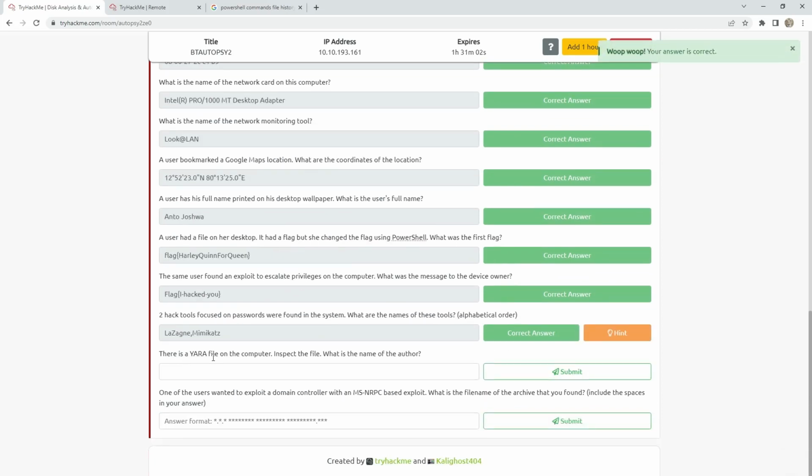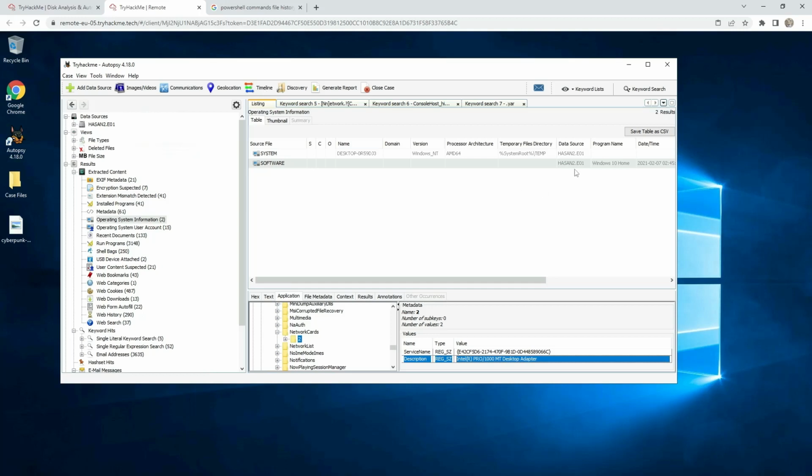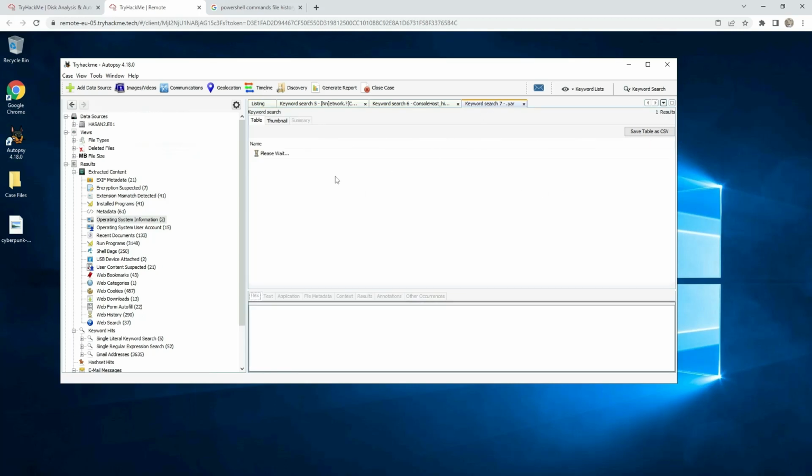After that, there is the Yara file on the computer. We already searched for that. Finish it. It's not finished yet.